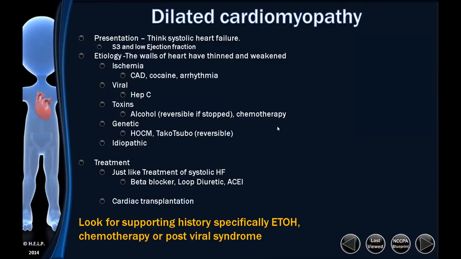My best example, I think, is just Arnold Schwarzenegger when he was very young. He was very big, muscles were huge, and if you see him now, he's kind of deflated. And that's kind of like HOCM when he was younger, and now he's dilated cardiomyopathy as he's gotten older. No disrespect, I love Arnold.